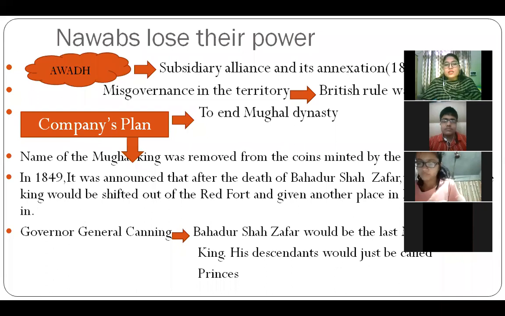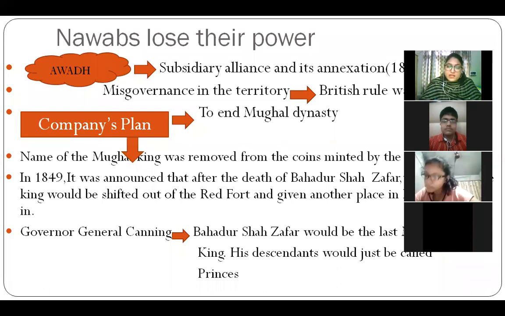For that, what they started doing, first of all, they removed the pictures of the Mughal king from the coins minted by the company. Then in 1849, they announced that after the death of Bahadur Shah Zafar, the family would be shifted from the Red Fort and given another place to reside in. And Governor General Canning also announced that Bahadur Shah Zafar would be the last Mughal king, and his descendants would just be called princes.